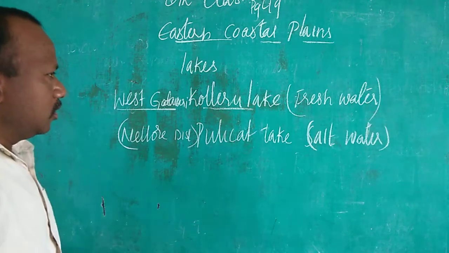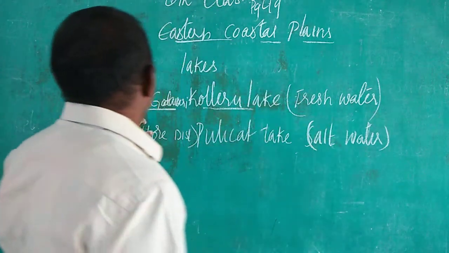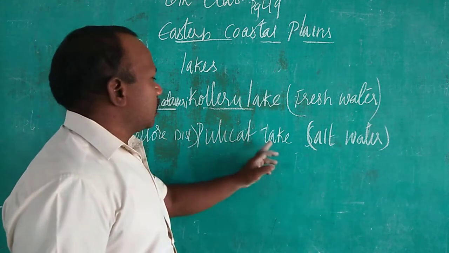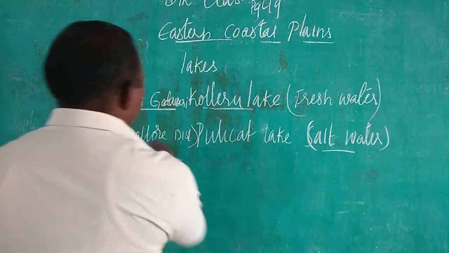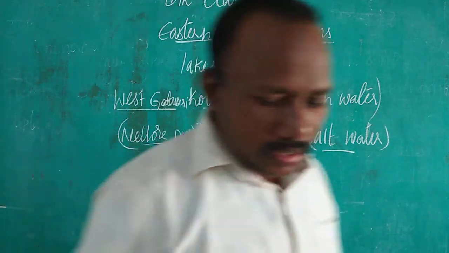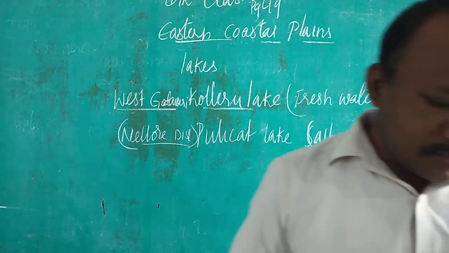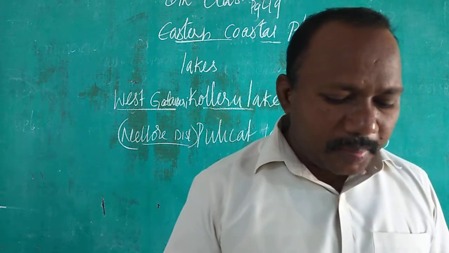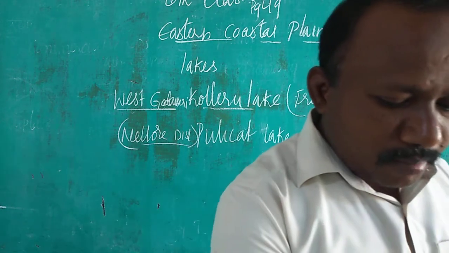Remember these two points. Kolleru lake is a freshwater lake, and it is in West Godavari district. Pulikat lake is a salt water lake, and it is in Nellore district. Nellore is also called SPSR. The entire plain area in Andhra Pradesh is a gift to agriculture and to farmers.